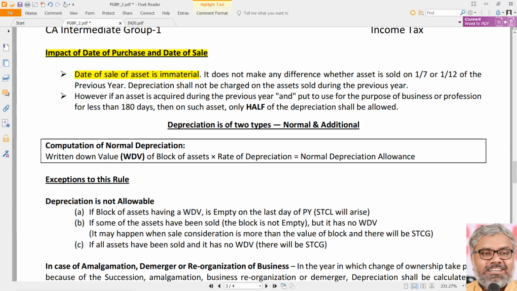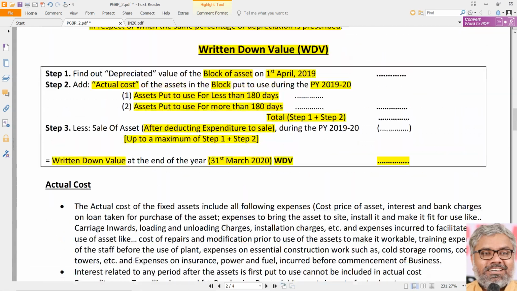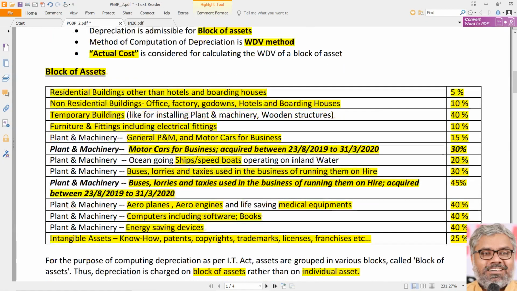Why? Because if an asset is acquired during the previous year and put to use for the purpose of business or profession for a period of less than 180 days, then only half of the depreciation shall be allowed. Half of what? Half of whatever the rate of depreciation prescribed in this table.